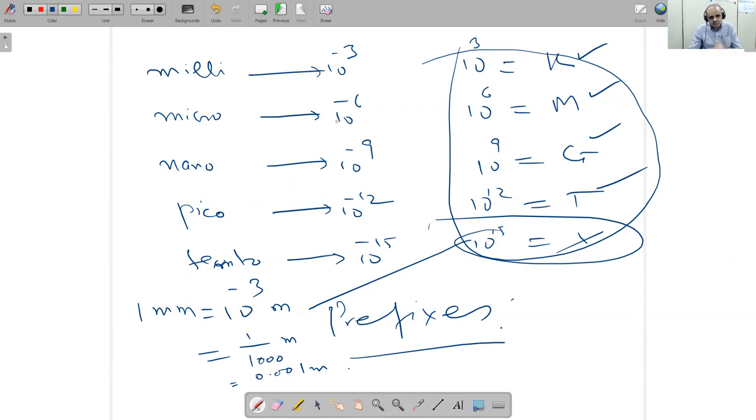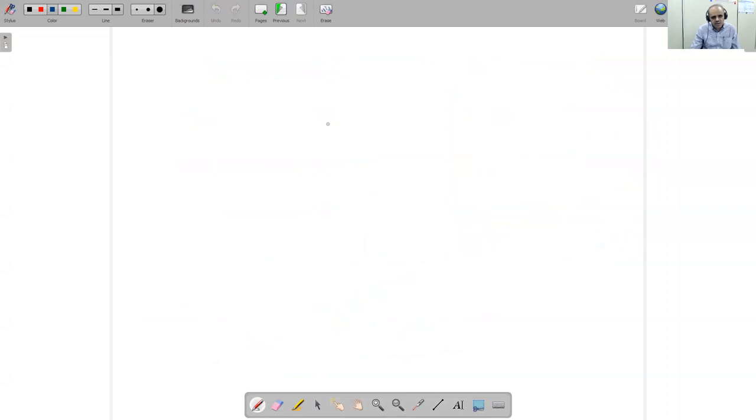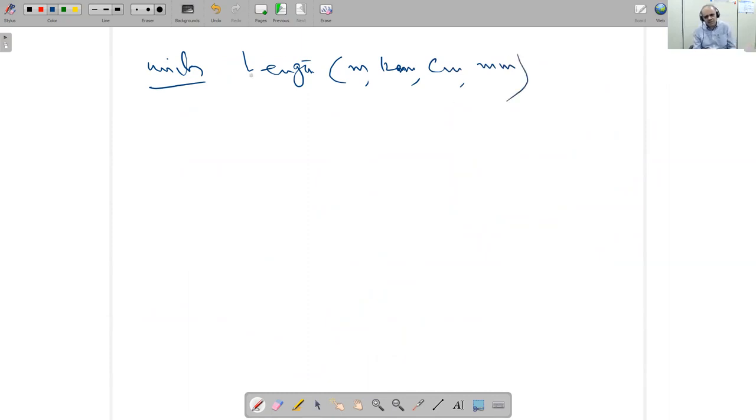Okay. After this, here you can see, I have just discussed the units with you. Units are what? The length unit is meter, kilometer, centimeter, millimeter. But length is length, either in meter or millimeter or micrometer. Okay, then mass.